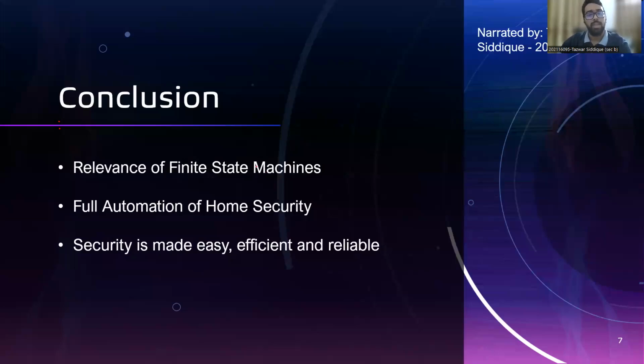So that basically wraps up our project, and I will be giving a brief summary of what we have learned. This project demonstrates the potential of finite state machines in designing and implementing efficient and reliable digital circuits for many applications. In this system, we have shown intruder detection, alarm trigger, and instant response, thereby fully automating the security process. As a result, home security has been made easy, efficient, and reliable.